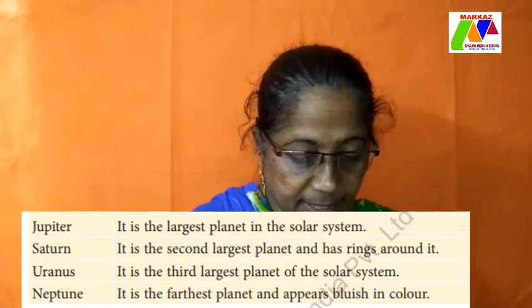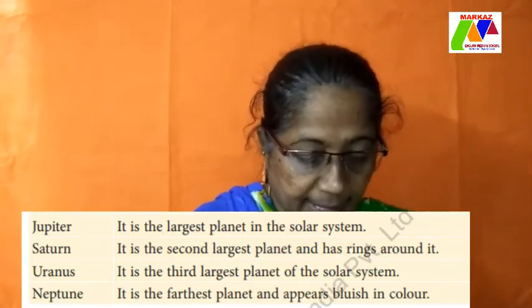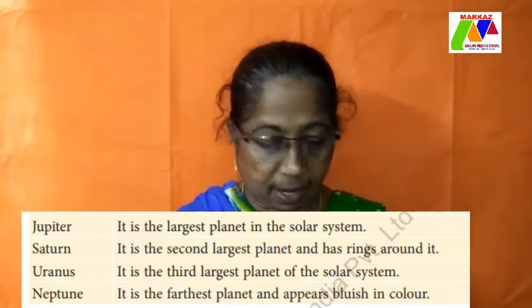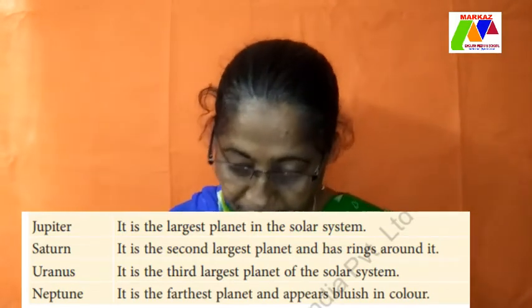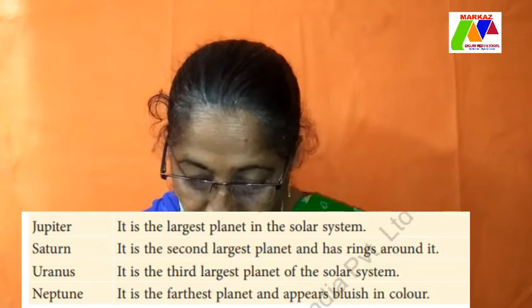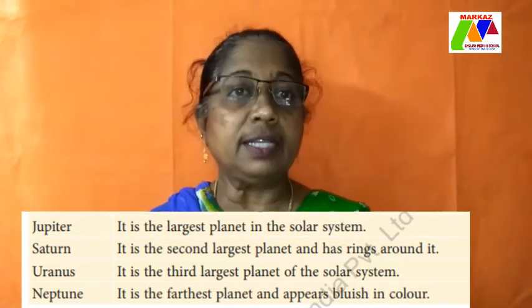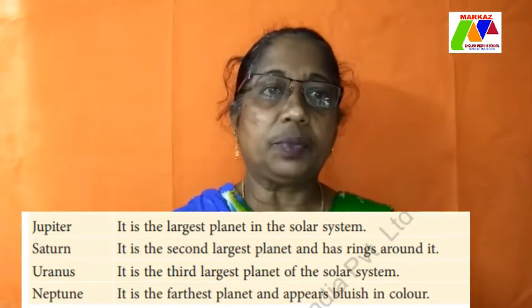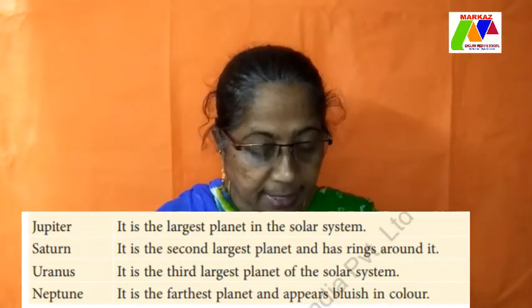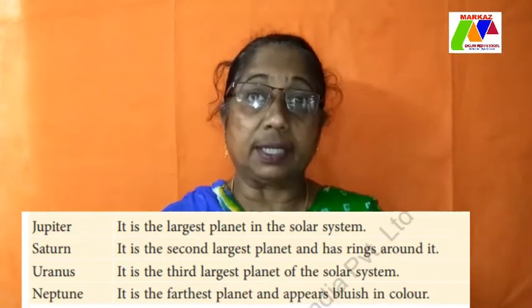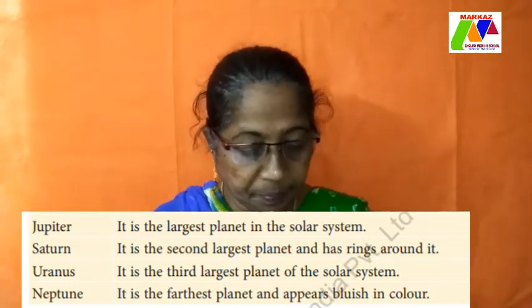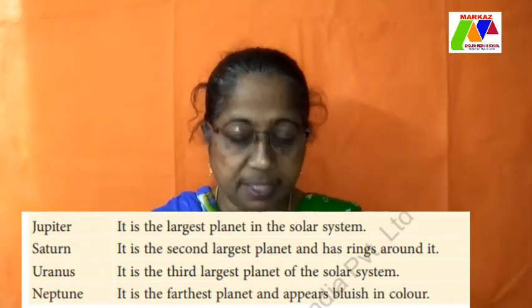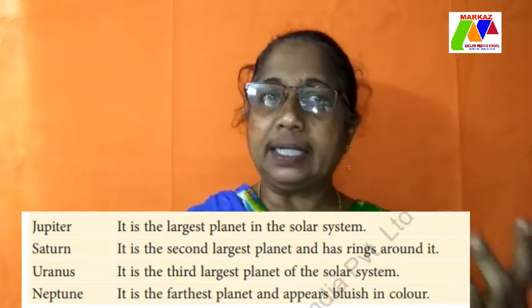Saturn is the second largest planet and has rings around it. If you can see the picture on page 183, you will see Saturn with rings around. So that's a planet with rings around it. Uranus is the third largest planet of the solar system, and Neptune is the farthest planet and appears bluish in color. So one planet is red, that is Mars, and the planet that is the farthest from the Sun is bluish in color, and that is Neptune.